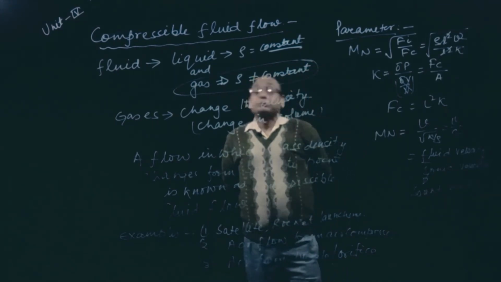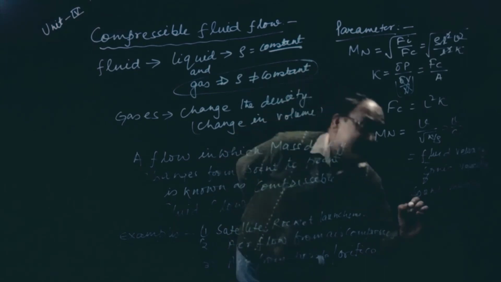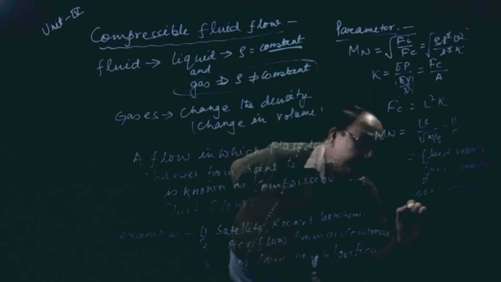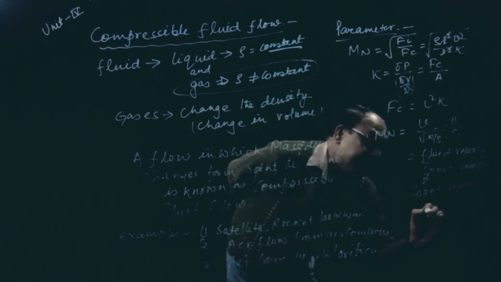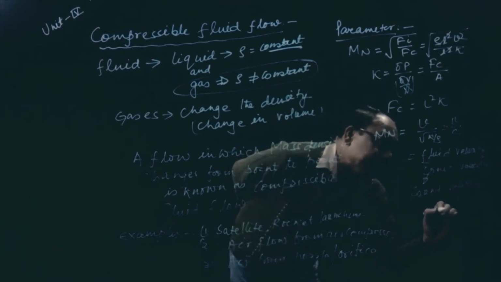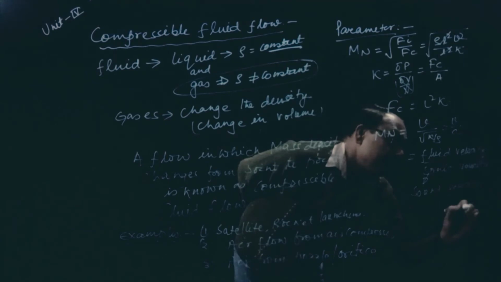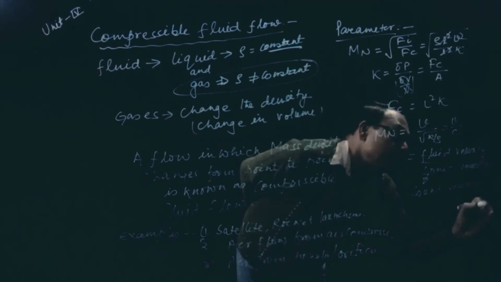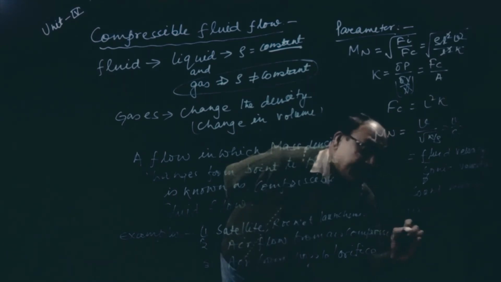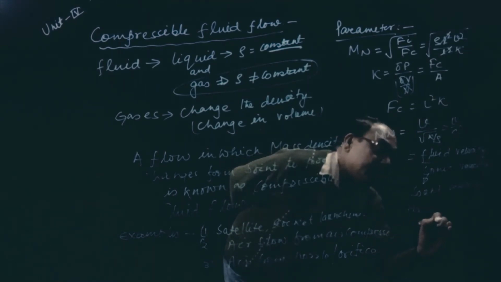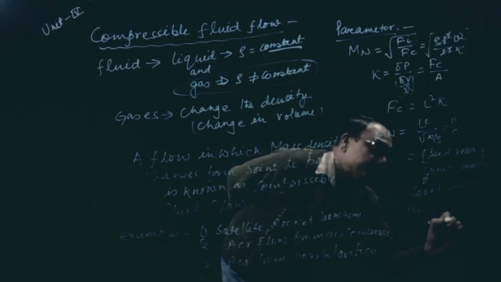If Mach number is less than 0.3, this is called incompressible. If Mach number is greater than 0.3 and less than 1, it is called subsonic flow.